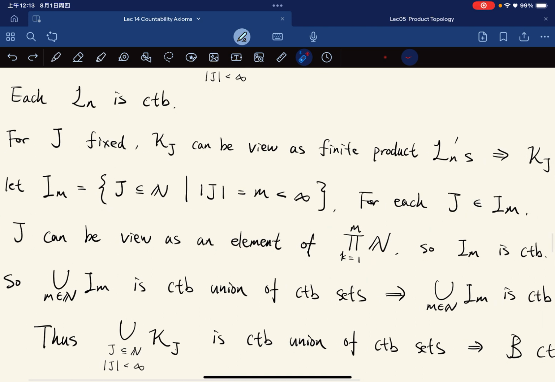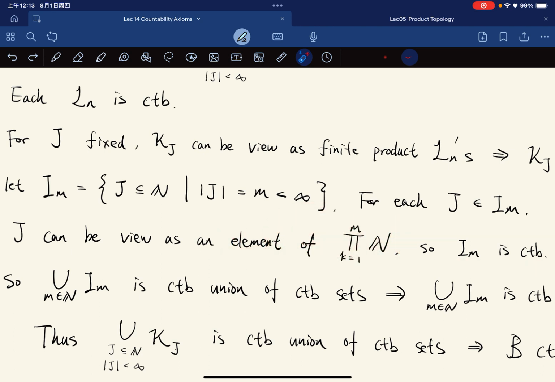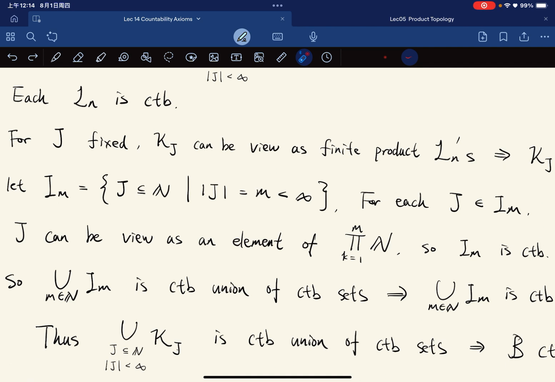So I_m can be viewed as a subset of this set; it can be embedded as a subset of this. So this is again countable. I_m is again countable.